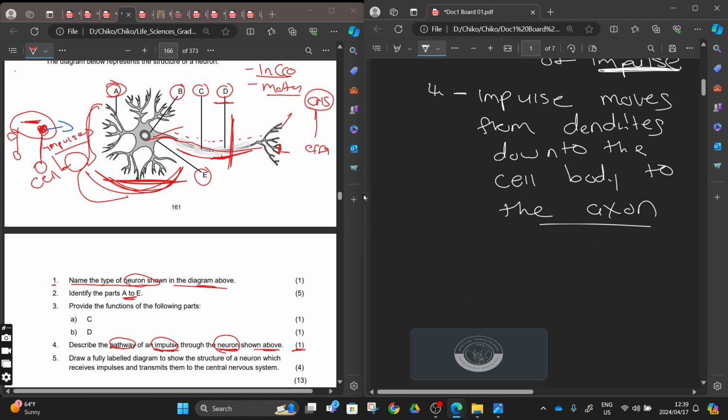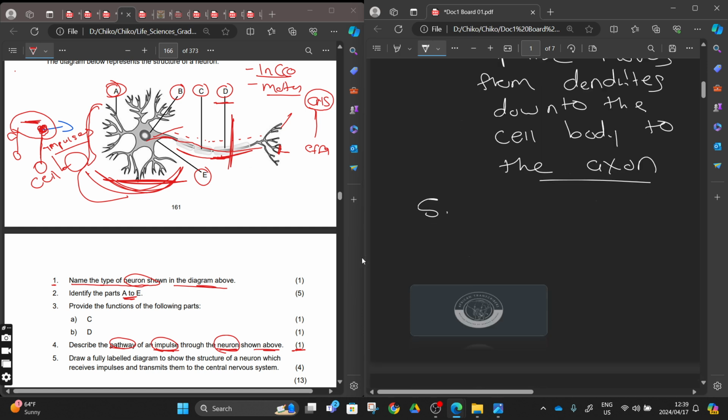So you are done. However, you are going to explain this. It's 1 mark either way. Number 5: draw a fully labeled diagram to show the structure of a neuron which receives the impulses and transmits them to the central nervous system. So they want a diagram of what here?